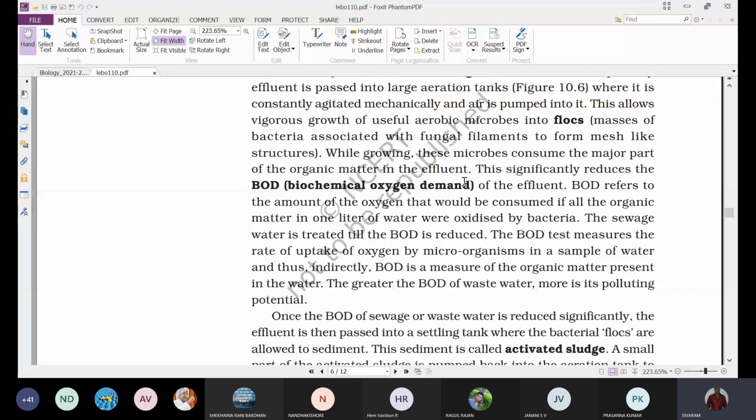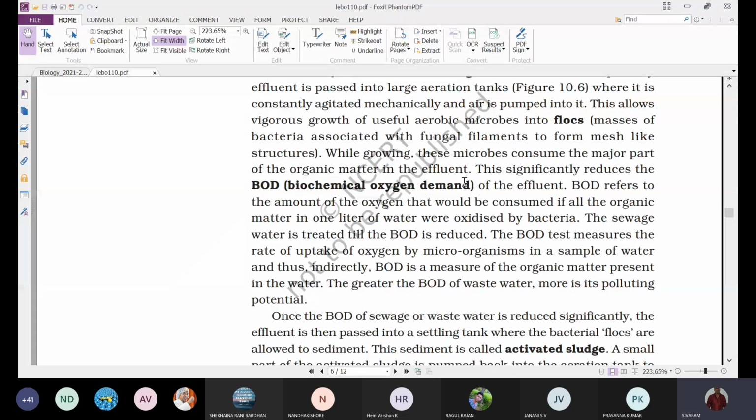BOD refers to the amount of oxygen that would be consumed if all the organic matter in 1 liter of water were oxidized by bacteria. So it is the amount of oxygen consumed by the microorganisms to decompose organic matter present in 1 liter of water.